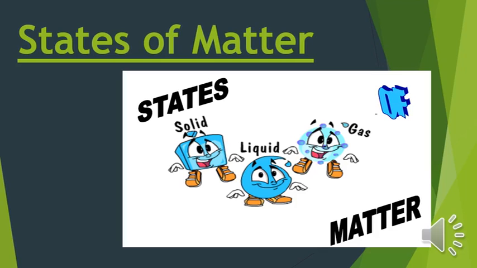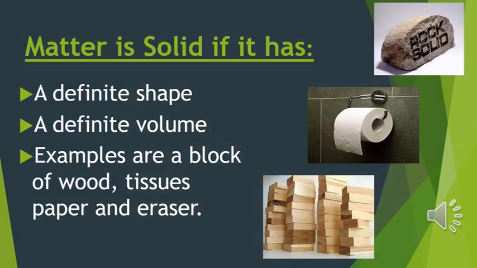Now I will tell you how to identify 3 states of matter. The matter is solid if it has a definite shape and a definite volume. The definite shape means that it does not change its shape if you change the container. For example, your eraser maintains the same shape whether you keep it in your pencil box or on the desk. Definite volume means that it takes up the same amount of space, no matter where you keep it. A block of wood, an ice cube, an eraser, tissue paper, salt and plastic chair are a few examples of solids from our daily life.